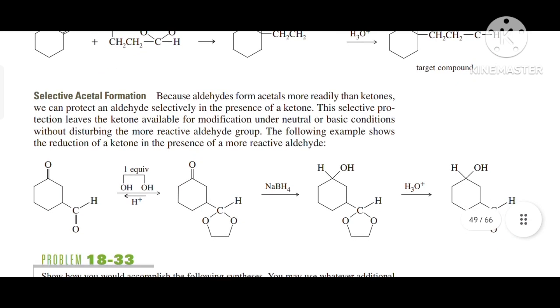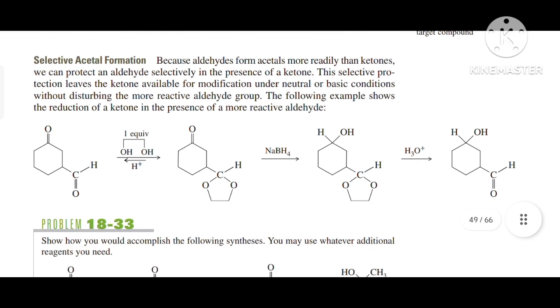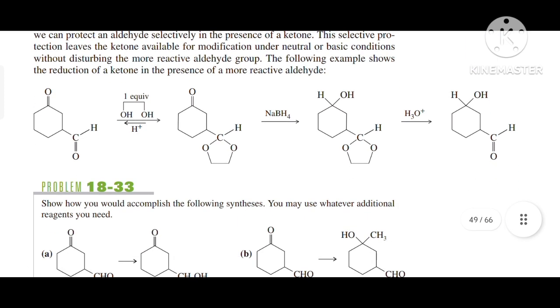Selective acetal formation. Because aldehydes form acetals more readily than ketones, we can protect an aldehyde selectively in the presence of a ketone. The selective protection leaves the ketone available for modification under neutral or basic conditions without disturbing the more reactive aldehyde group. The following example shows the reduction of a ketone in the presence of the more reactive aldehyde.